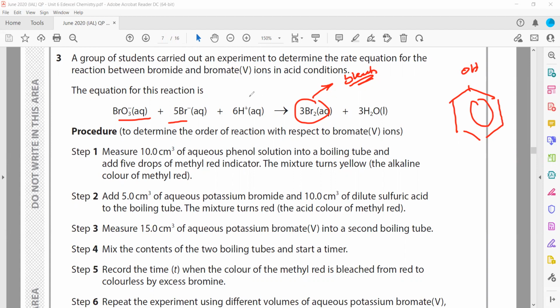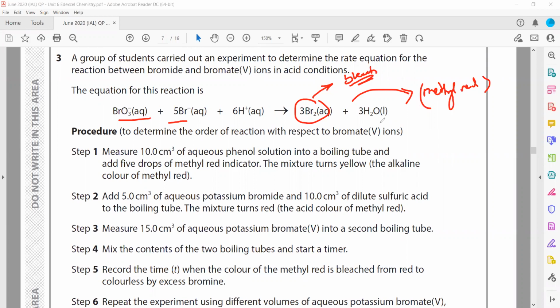Because when bromate(V) ion and bromide ion react with each other, they form bromine. If there was no phenol and we were using methyl red as an indicator, the methyl red would be bleached instantly. If methyl red is bleached instantly, it will be difficult to identify how much time the reaction took to complete, because the bromine produced will instantly bleach the methyl red.